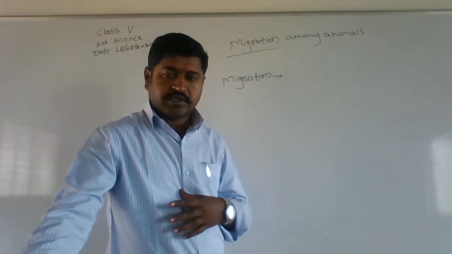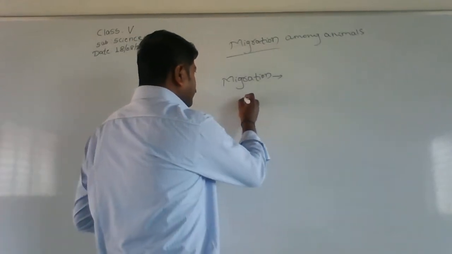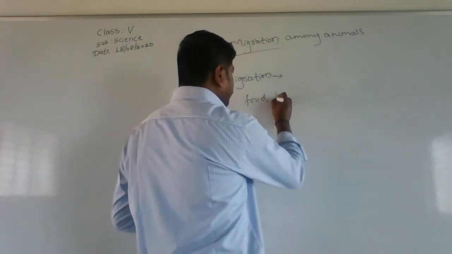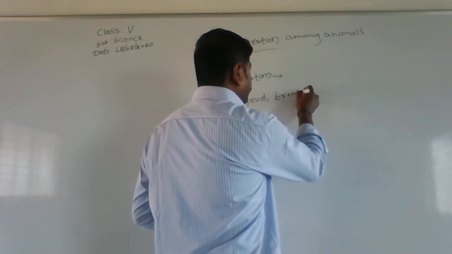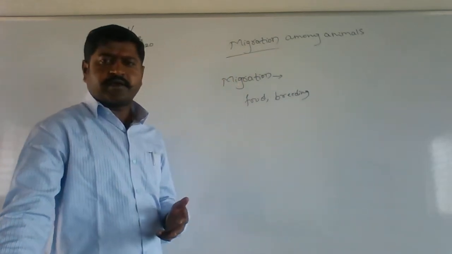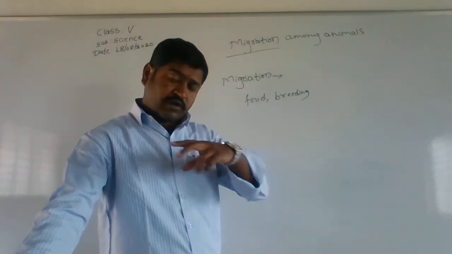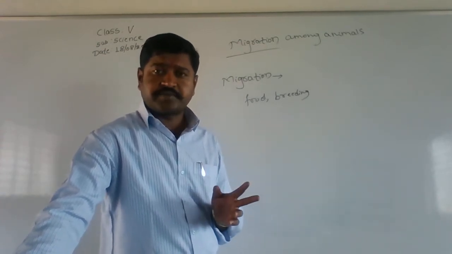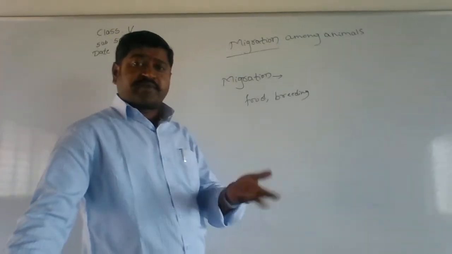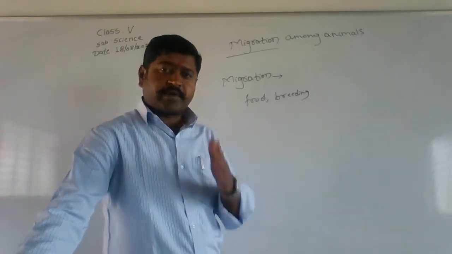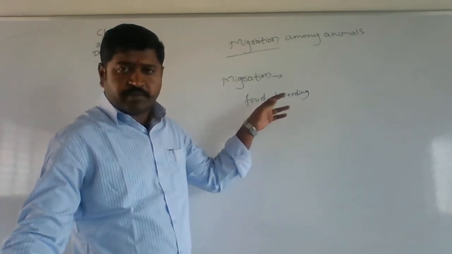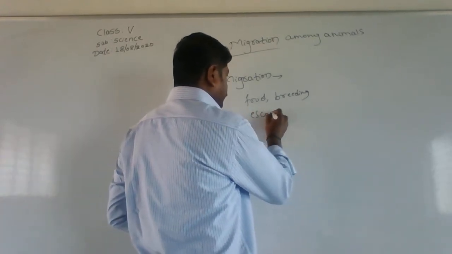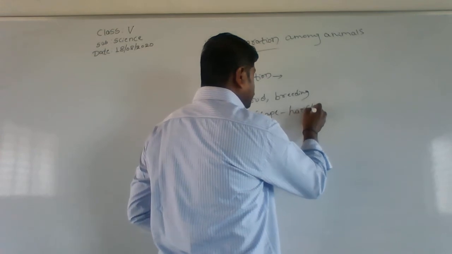Is this clear? That migration will be because of in search of food, then for its breeding, the reason may be whatever, but they are moving from one place to another. So for that, we are going to say it as migration. Then why is this migration done? It might be in search of food, it might be for breeding processes, or it might be to escape from harsh weather.